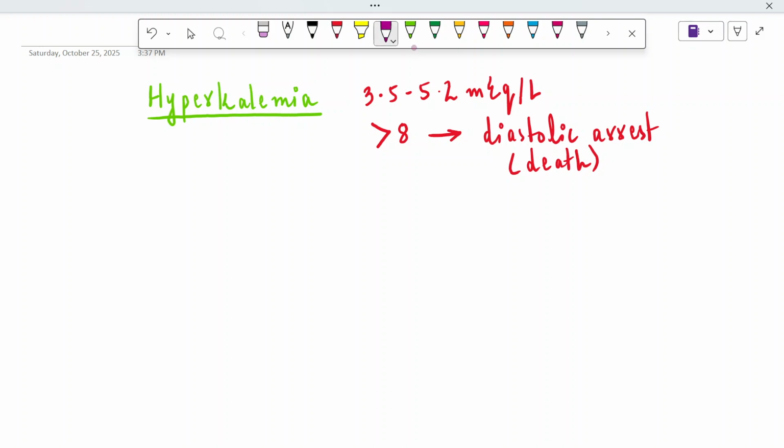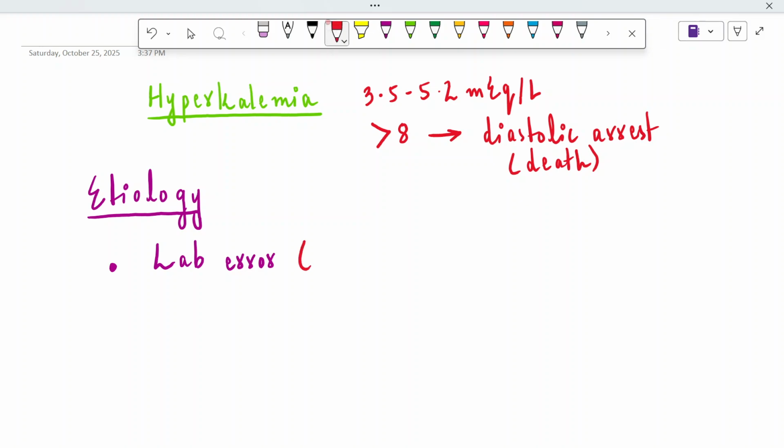So what are the etiology and the causes for the development of hyperkalemia? First of all, we will look into the causes and then we'll talk about the treatments. The first etiology is known as lab error. It can be due to lab error, some technical errors, or due to the error of the patient, and we also call it pseudo hyperkalemia. In reality, there is no hyperkalemia, but due to the lab error, we are having an increase in serum potassium. But why is that so?